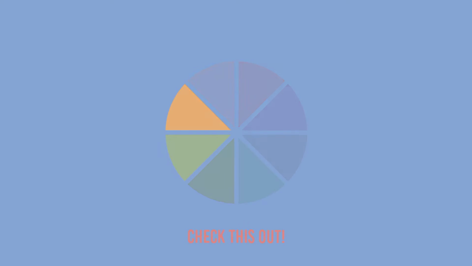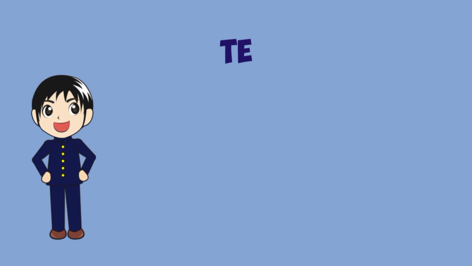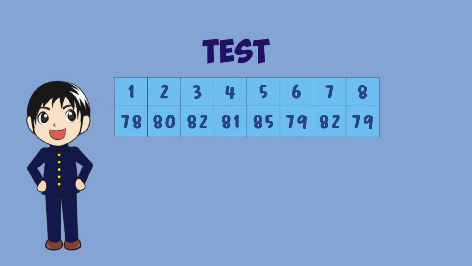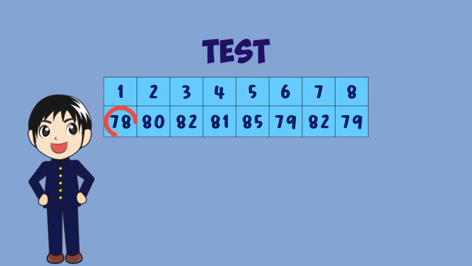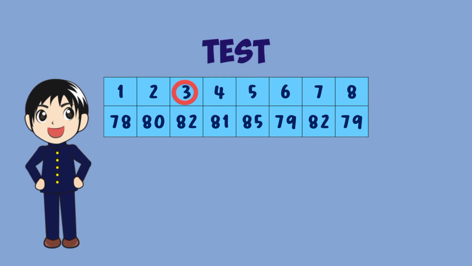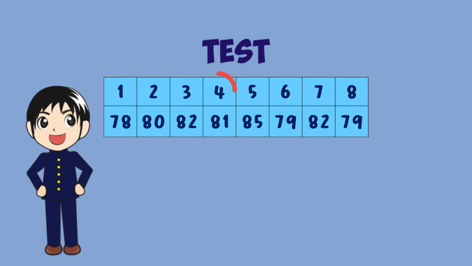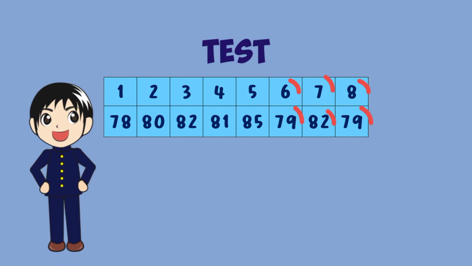Now, observe the problem as follows. Justin has given 8 algebra tests this year and these are his scores. In the first test, he got a 78, in the second test, he got an 80, in the third test, he got an 82, in the fourth test, he got an 81, and 85 in the fifth test, and so on.